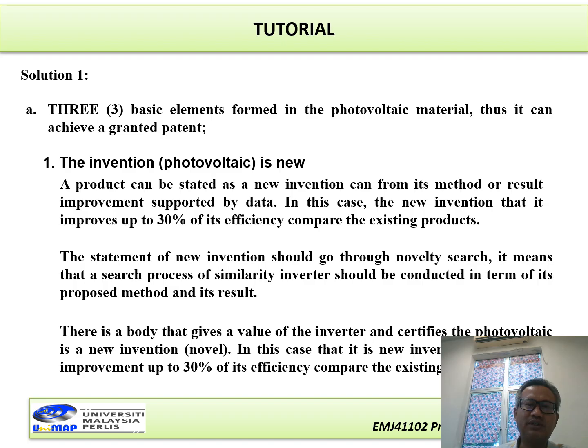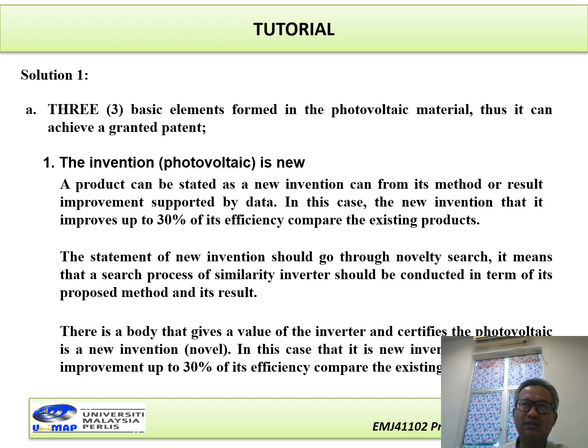A product can be stated as a new invention from its method or result improvement supported by data. It means in here that we want to state the product is new. The first can be based on the method and also supported by the data.